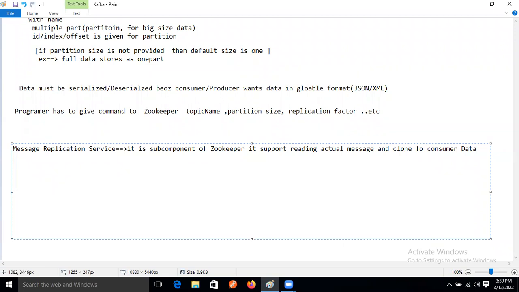Clone for, not from, right? Clone for what? Consumer data transfer.